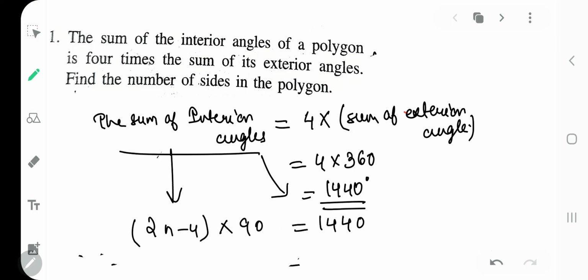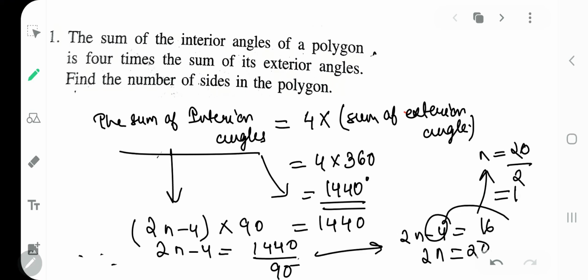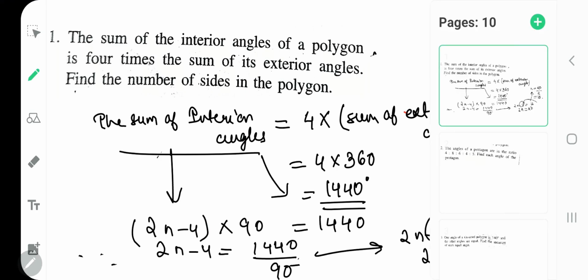Can I write it like that? And from there if I shift this 90 towards division, it will be something like this, and you will get 2n minus 4 is equal to 16. 2n is equal to 20, if this minus 4 goes there into plus 4, and the value of n is equal to 20 upon 2, that is 10 sides. Got my point clear? Yes, perfect, very good.